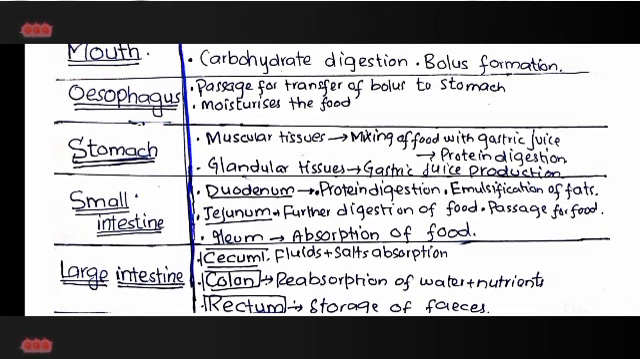Secondly, emulsification of fats is another function of duodenum because some chemicals like bile is excreted out into the duodenum, that's involved in the emulsification of fats. Next is the jejunum, where further digestion of food takes place, and it also acts as passage for the transport of food from duodenum to the ileum. And the third important part of small intestine is ileum, that's involved in absorption of food.